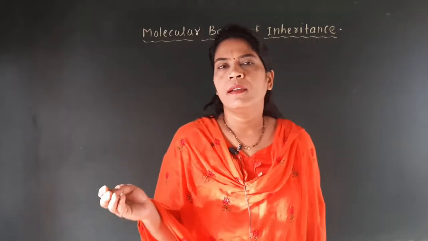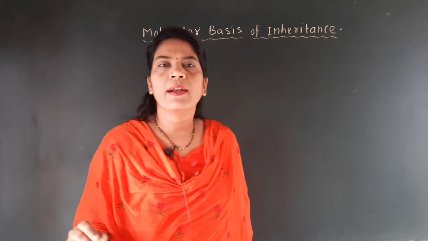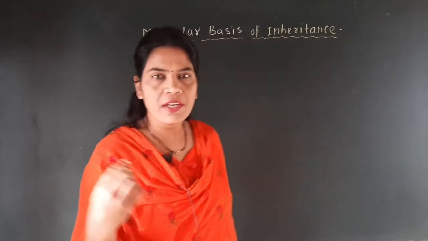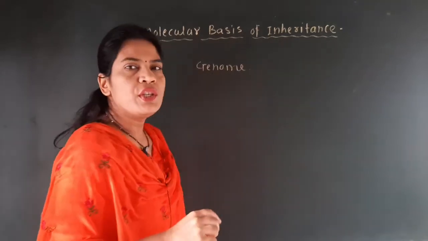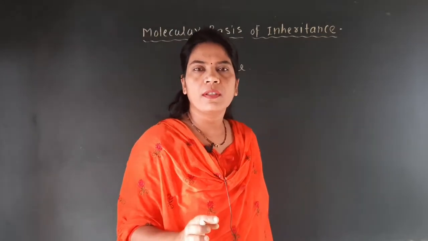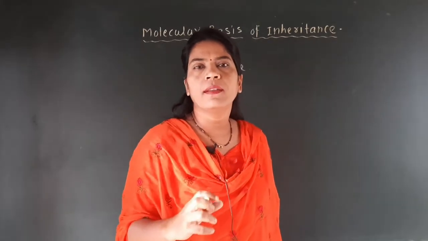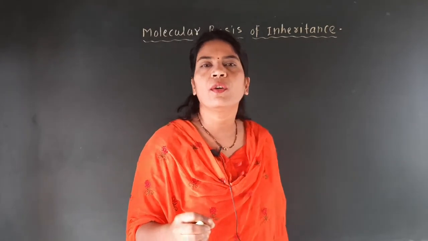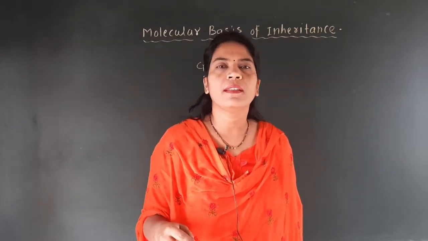We are discussing the topic molecular basis of inheritance, and in this we have started the point that is genomics. In the previous lecture we have seen the definition of the genome. Genome is the genetic constitution of an organism, or in other words we can say that the complete genetic copy, that is the DNA of an organism, is also called a genome, or it includes one set of the chromosome, that is the haploid or the monoploid condition of an organism.